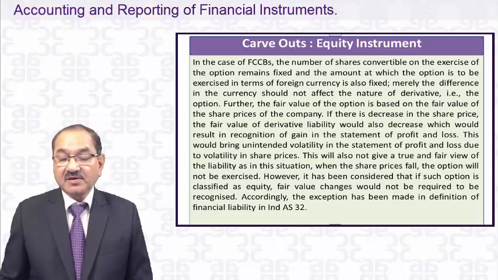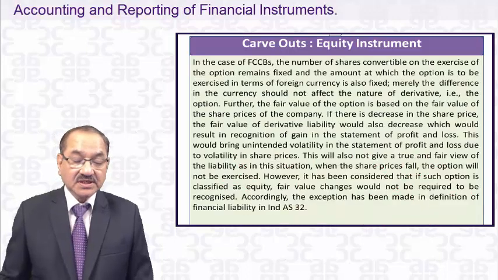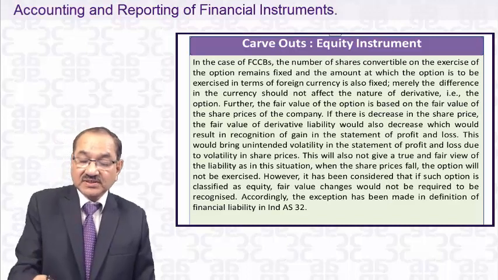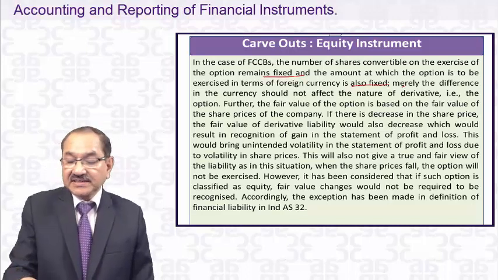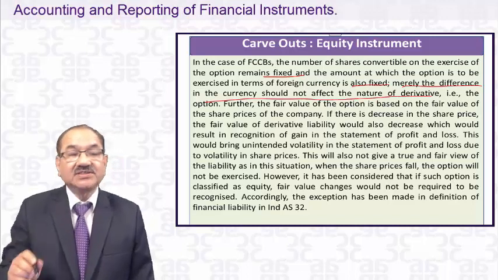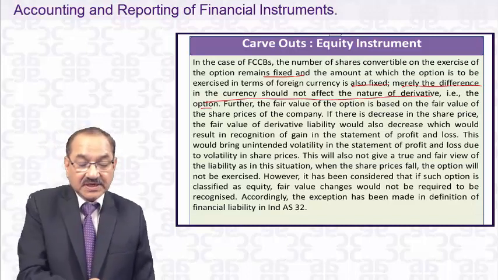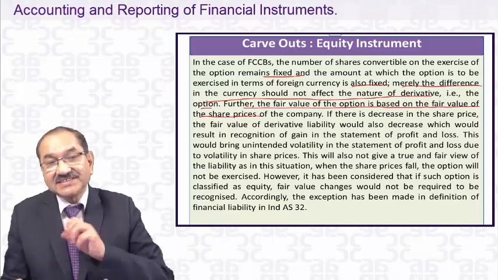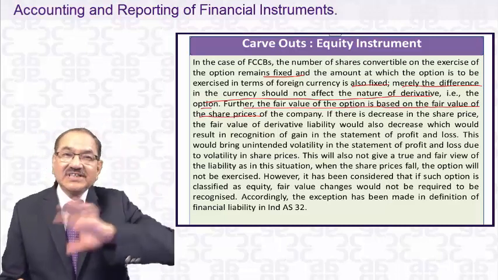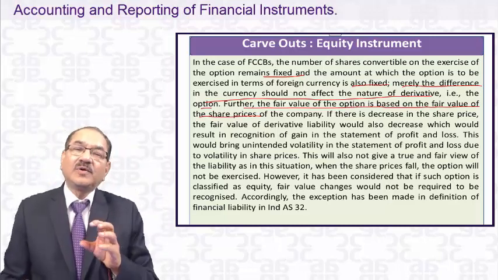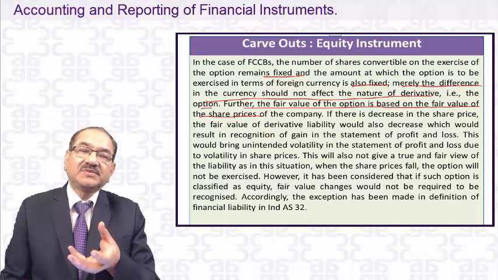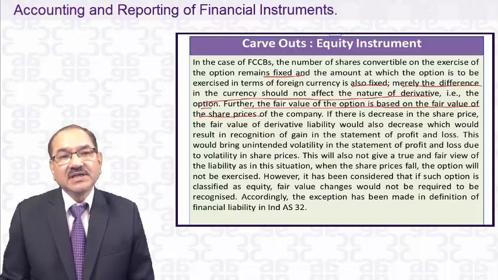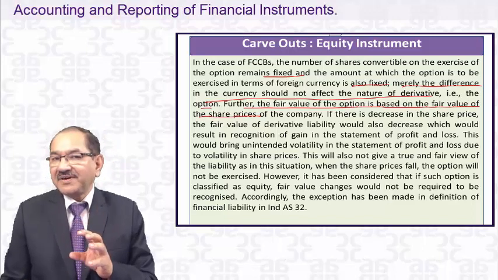In case of FCCB, the number of shares convertible on the exercise of the option remains fixed, and the amount at which the option is to be exercised in terms of foreign currency is also fixed. It's fixed for fixed. Merely the difference in currency should not affect the nature of the derivative. The fair value of the option is based on fair values. This is the reason India says the foreign currency option inbuilt in that FCCB is equity, whereas IFRS says it's a liability.